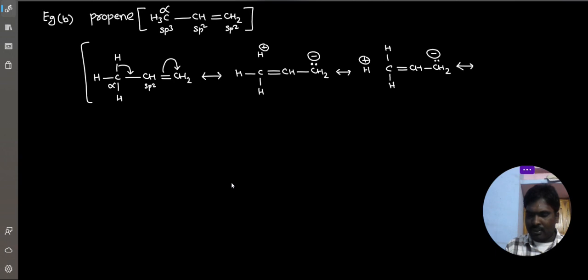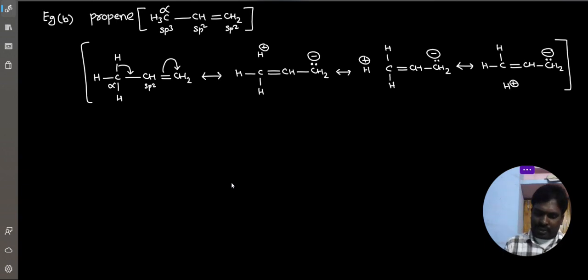If the third alpha hydrogen participates in hyperconjugation, this structure is formed.